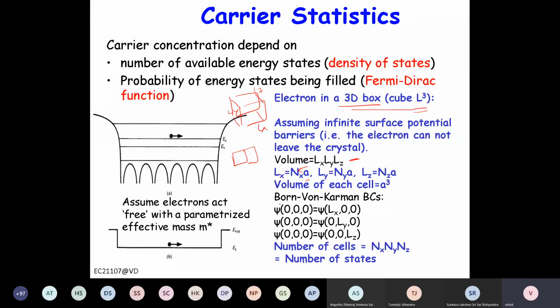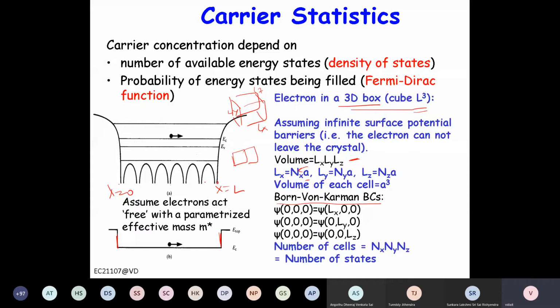Now there is one important concept here called the Born-von Karman boundary condition, right? This boundary condition is applied to a box or finite size of semiconductor, from x equal to 0 to x equal to L. This boundary is periodic.